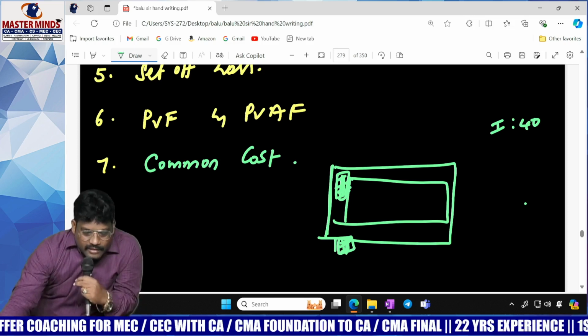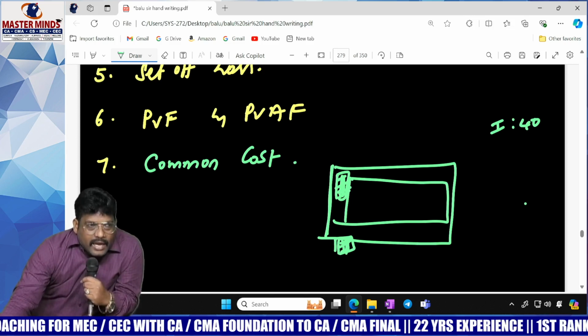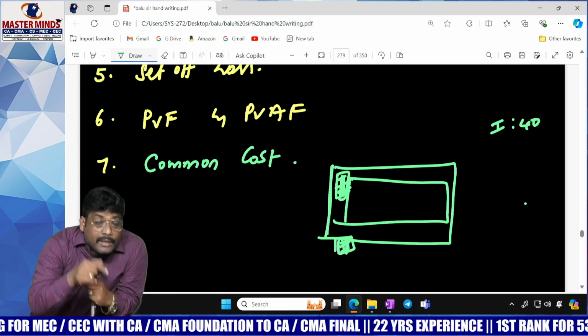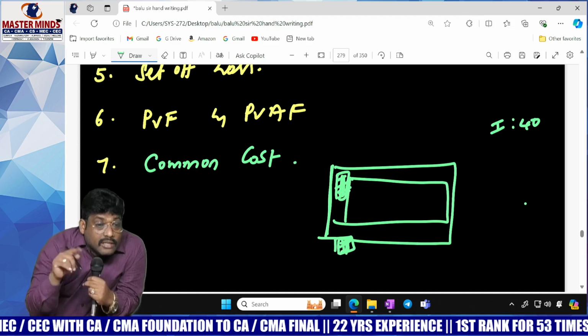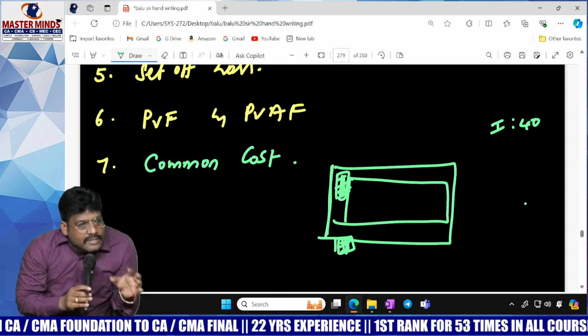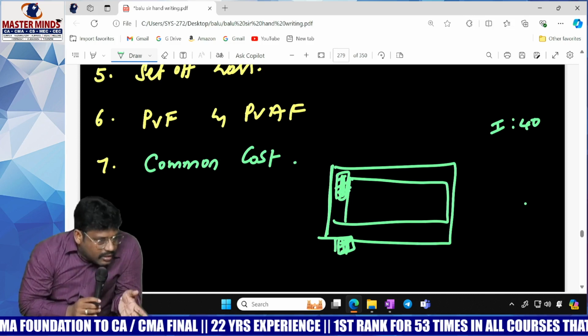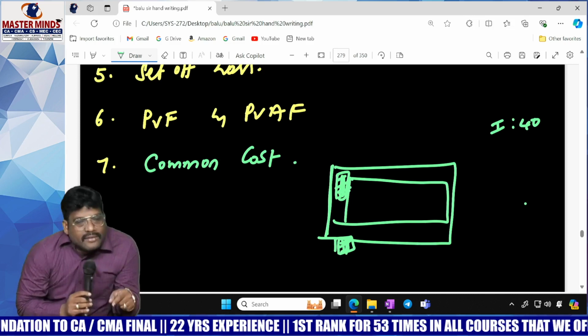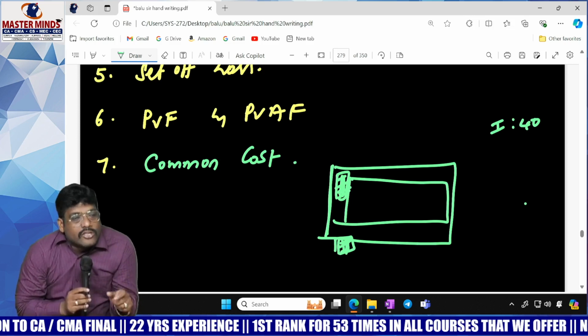Here you see, common cost. It indicates that the academic in charge is there. Academic in charge salary is what cost? Common cost. Whether this floor or next floor or whatever it may be, his salary would remain common to all the batches. Whereas this class in charge is there, that cost is a specific cost.